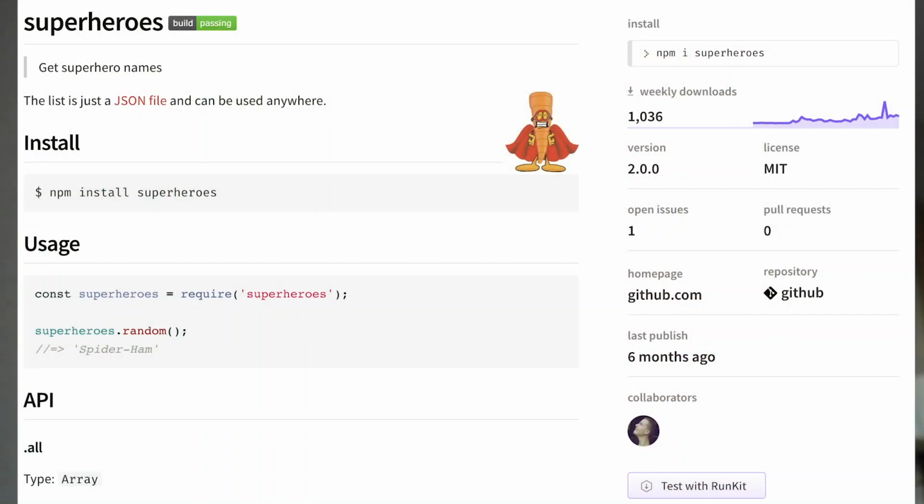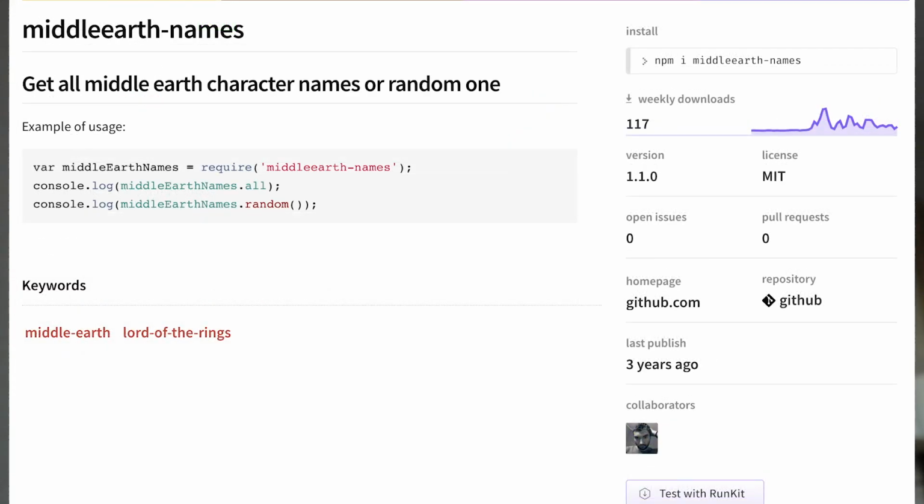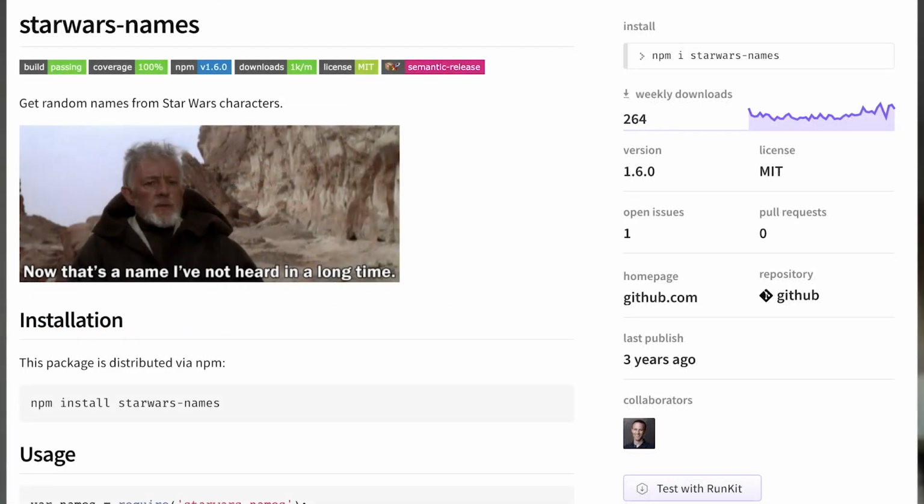So there are a bunch of modules kind of like this on NPM. There are some that generate superhero names, some that generate names from like Middle Earth, Lord of the Rings stuff, Star Wars names, things like that. They can all be used for similar effect, and I'd recommend that you play around or at least keep that in the back of your brain so next time you need to do something like this, you can pull out something better than a 32 character alphanumeric string.